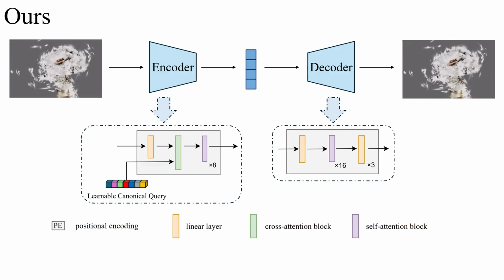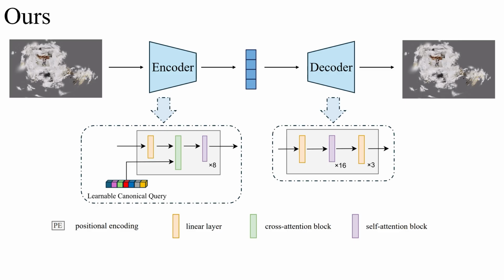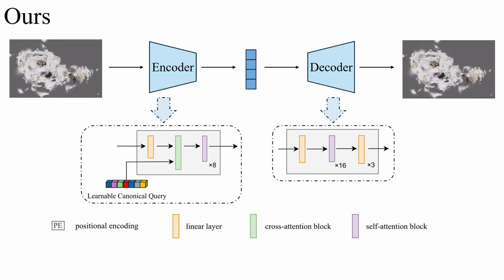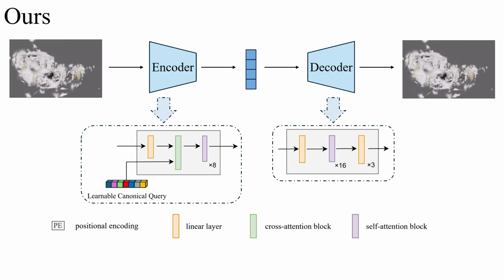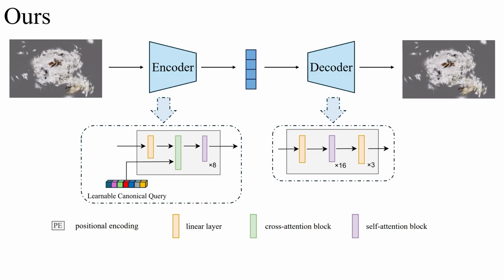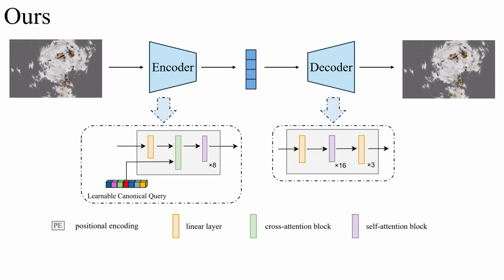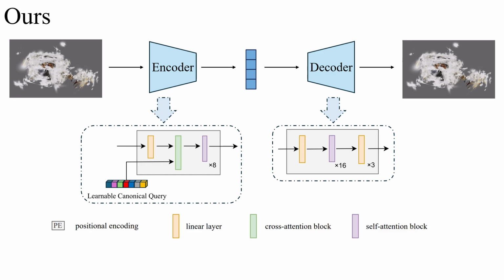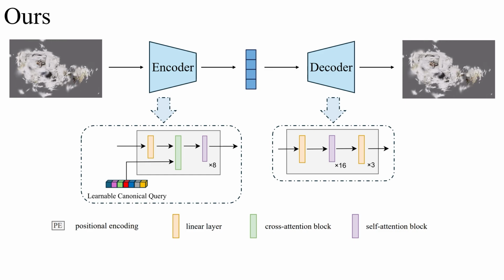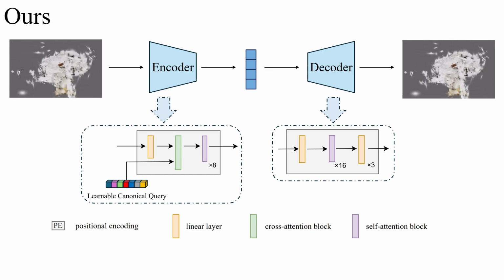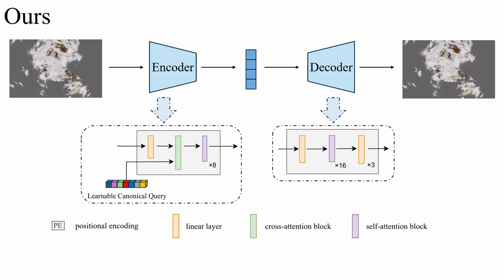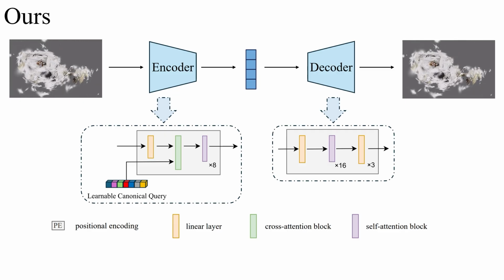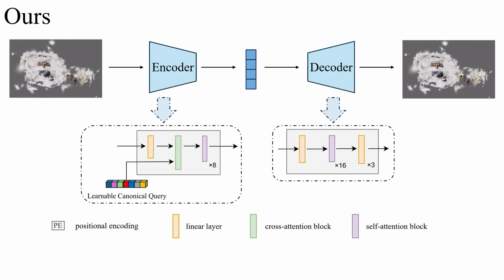Each 3D Gaussian is treated as a token. We avoid using a naive transformer with only self-attention because the number of input tokens is very large, making self-attention computationally expensive. Also, we do not have an output query because 3D Gaussians are unstructured and irregular, so it is hard to find a regular-sized output query to decode the latent into. Instead, we use fully connected layers at the very end of our decoder.